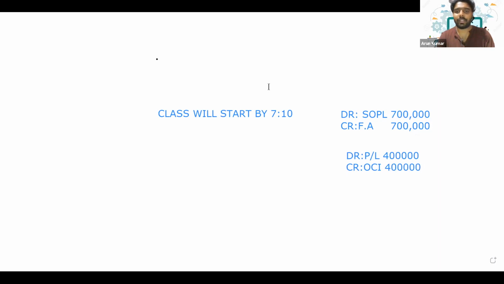Okay, so effectively, that decrease in the value of the asset by 700,000. If you are looking at the effective rate, how will you account for it? Effectively, this charge. Sorry, just 1 minute.